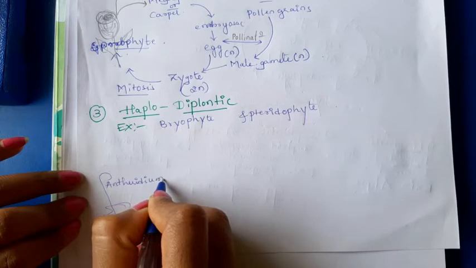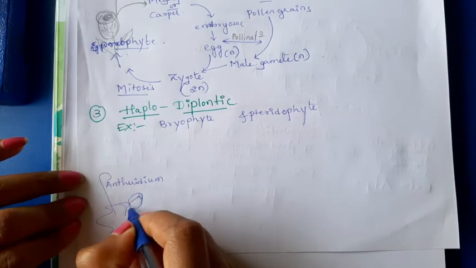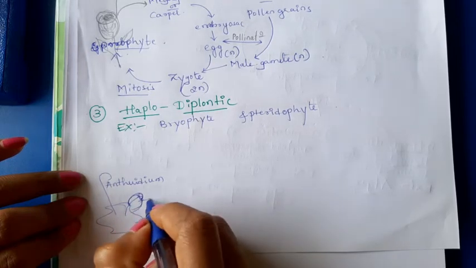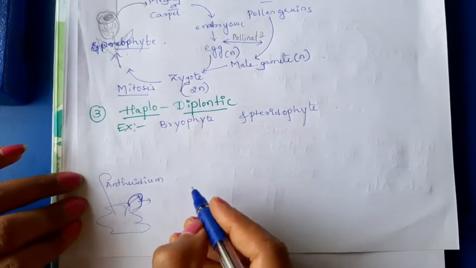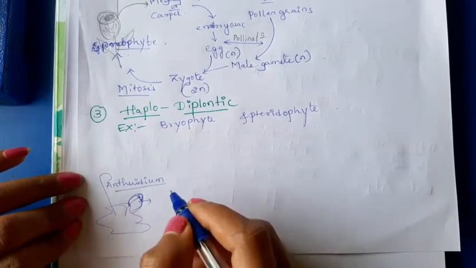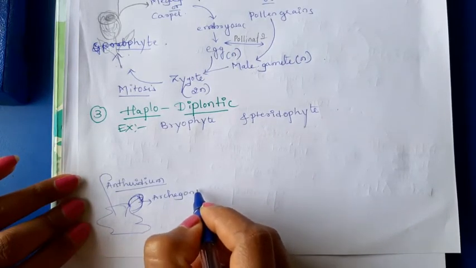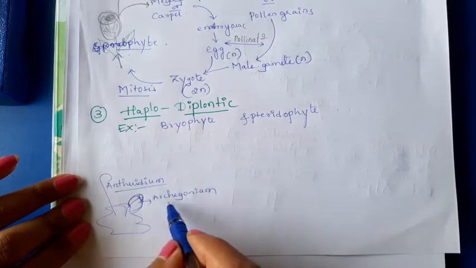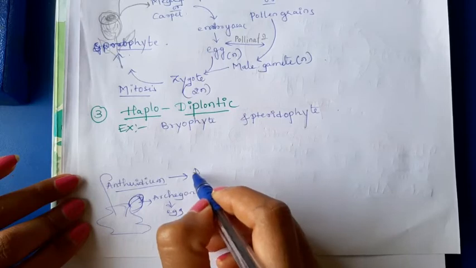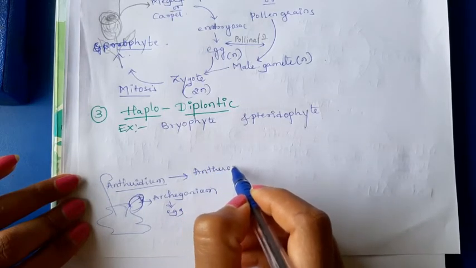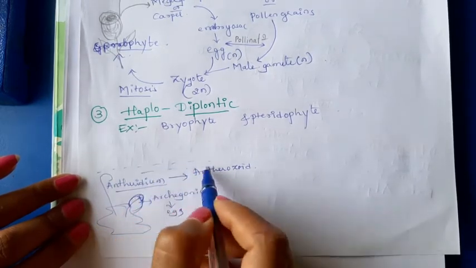I hope all of you understand each and every term. You all remember the male sex organ and the female sex organ in case of pteridophyte and bryophyte. The male sex organ is antheridium, female sex organ is archegonium. Archegonium produces the egg, antheridium produces the antherozoid, which requires water for fertilization.